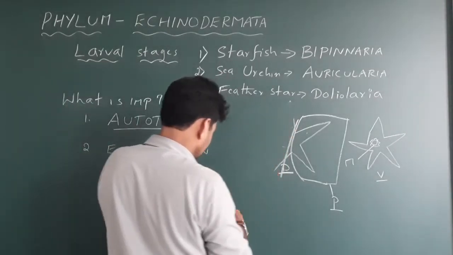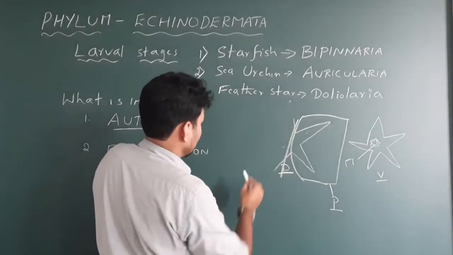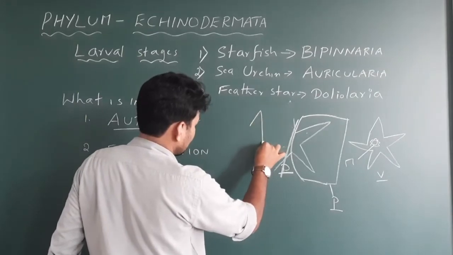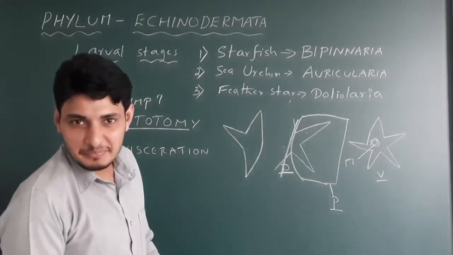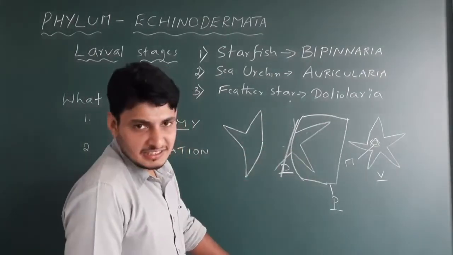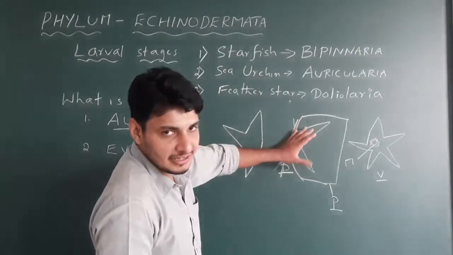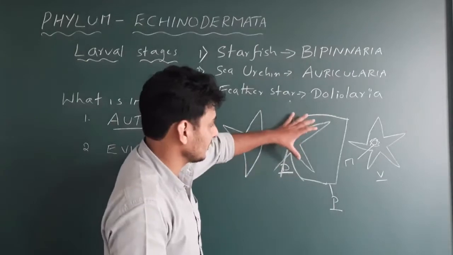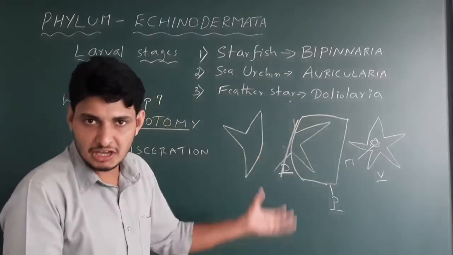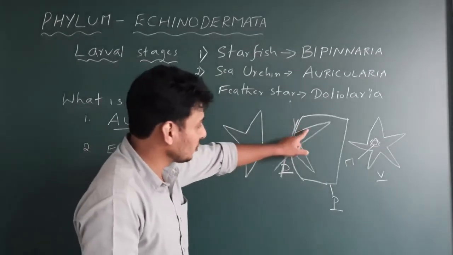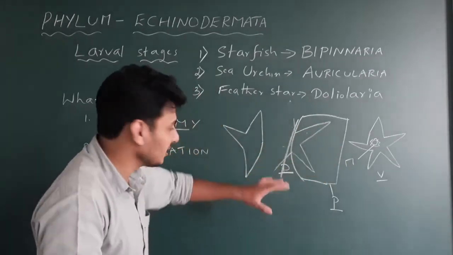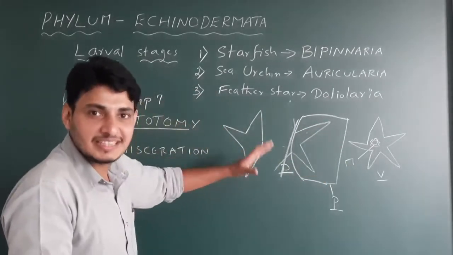So these three arms now we'll write 1, 2 and 3. See, they escape. Got it? The predator thinks that it has engulfed, that is taken, eaten everything that is actually of the body of the starfish. Everything is engulfed, but it is being tricked by the starfish. Only 2 arms went inside the mouth of this predator, whereas the remaining 3 arms escaped.